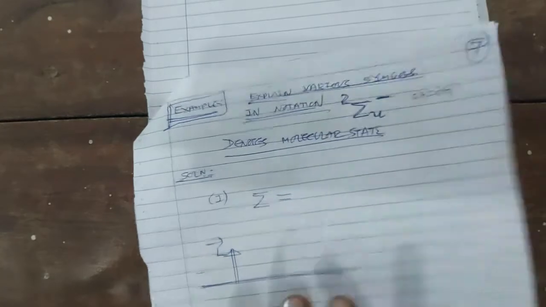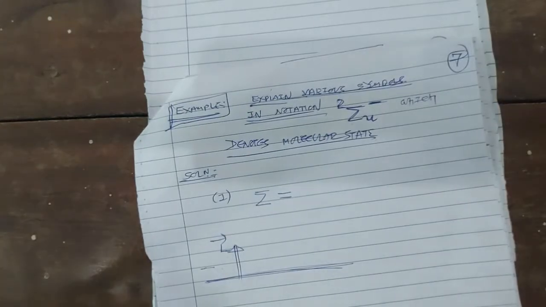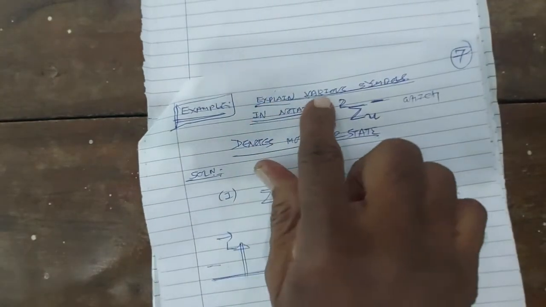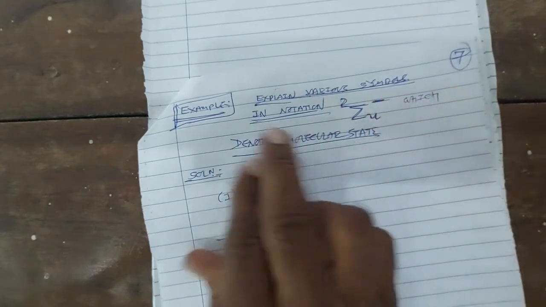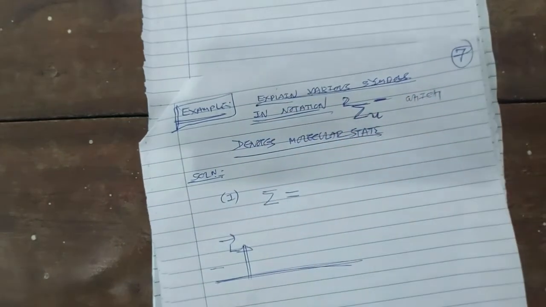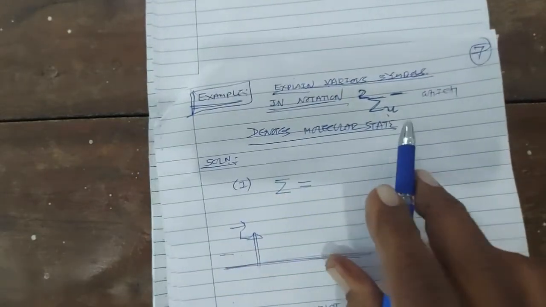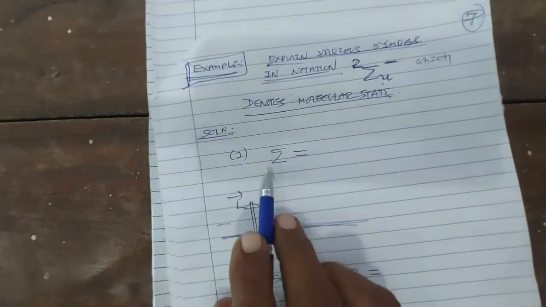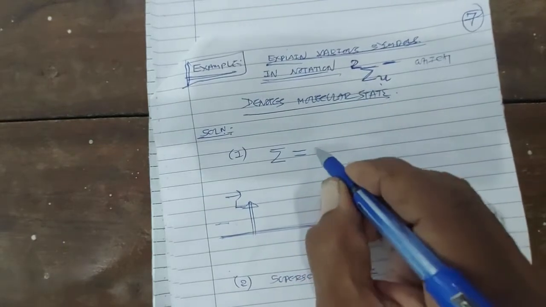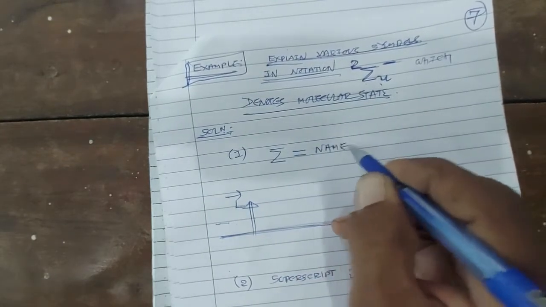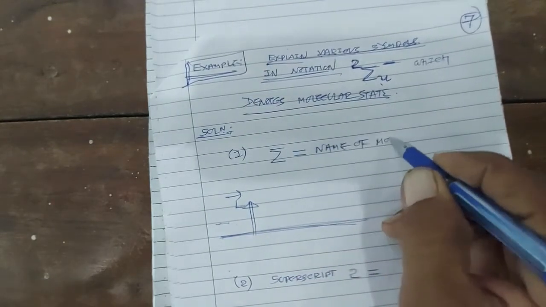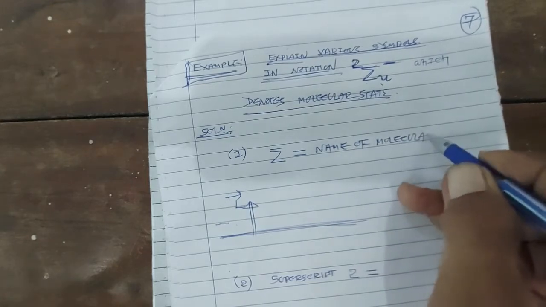Right. So this is the second example we want to solve. Explain the various symbols for the notation Σ 2u minus, which denotes the molecular state. Now here the first is sigma. Sigma is the name of the molecular state.